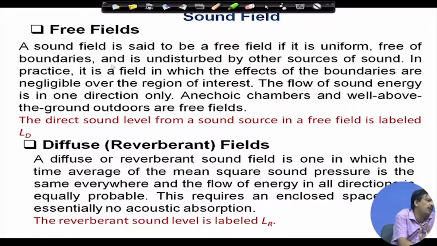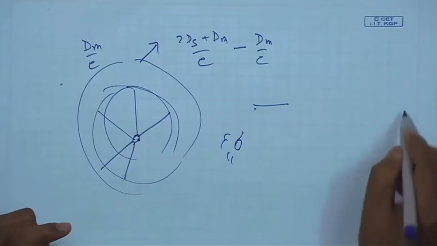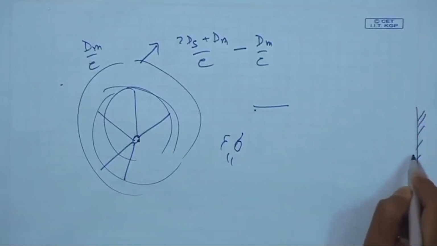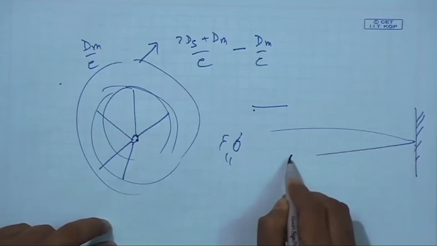A sound field is said to be a free field if it is uniform, free of boundaries and undisturbed by other sources of sound. In practice, it is a field in which the effect of the boundaries is negligible over the region of interest. If I create a sound here and after a long distance there is a wall, there may be a reflection, but the reflected energy here may be very small.